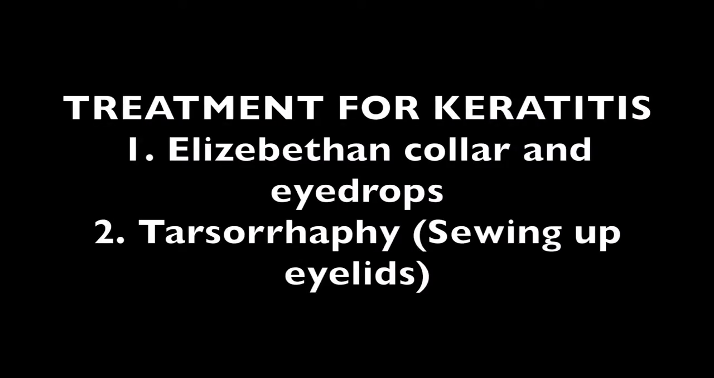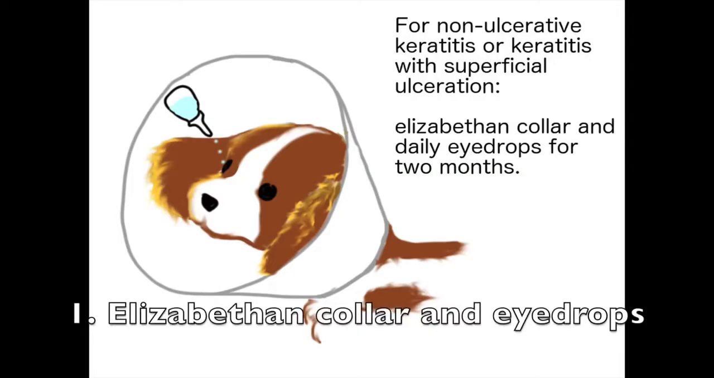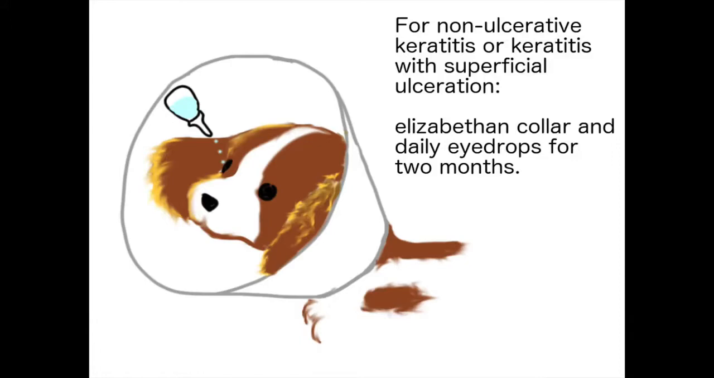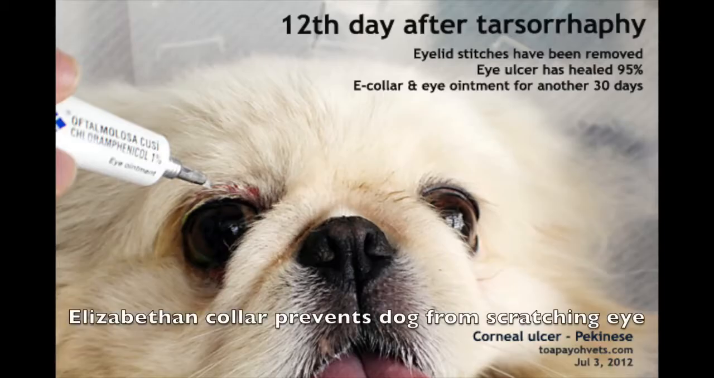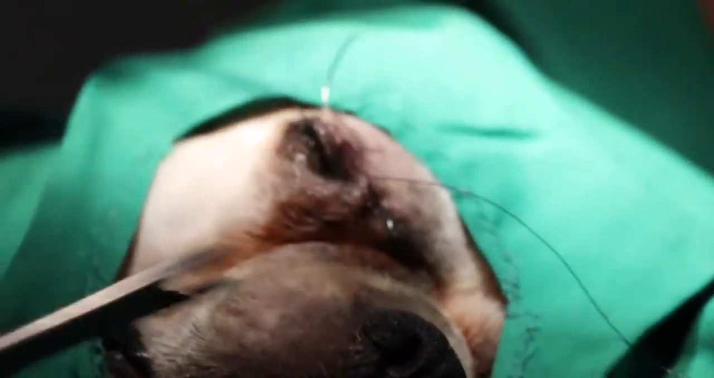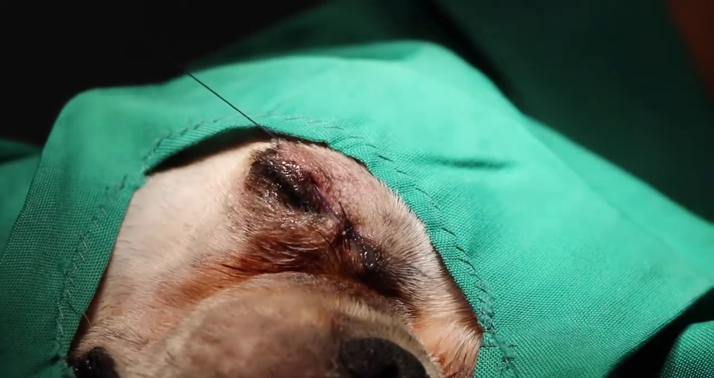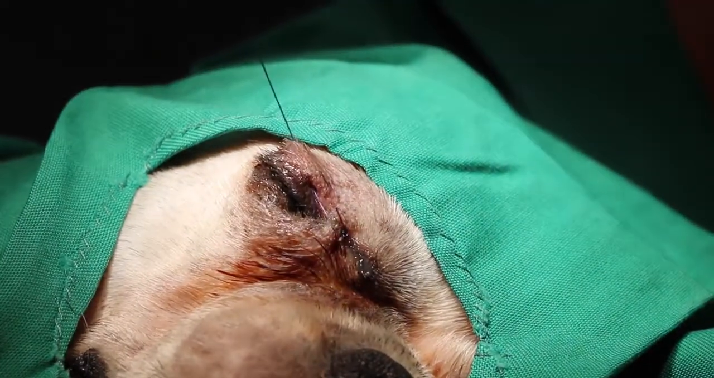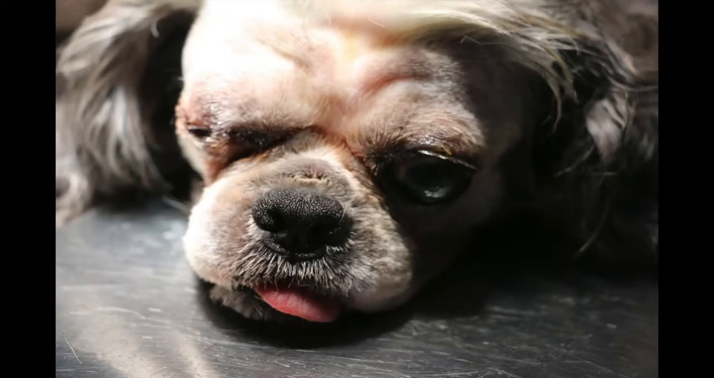There are two common treatments used for keratitis. If the keratitis is non-ulcerative or superficial, eye drops are prescribed and an Elizabethan collar is placed on the dog to prevent it from scratching during healing. If the keratitis is deeply ulcerative, tarsorrhaphy is recommended. This is a surgical process in which the eyelids of the affected eye are sewn shut to protect the cornea during healing. In this photo, you can see that the dog's right eye has been sewn shut.